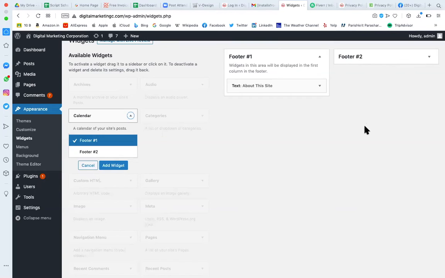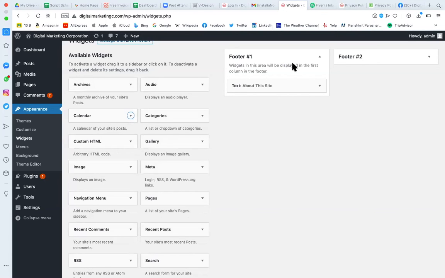But in another theme, you might have 4 or 5 footer locations, or 3 widget areas. The names can be different: widget area 1, widget area 2, footer widget, header widget, hero widget, sidebar widget, left sidebar widget, right sidebar widget. It's simple: this is the location and this is the feature. You have to decide the feature and then select the location.